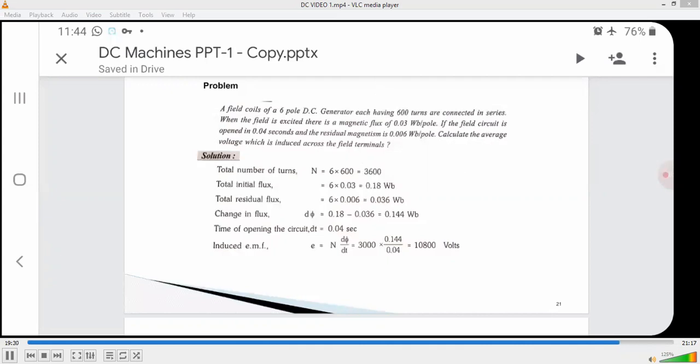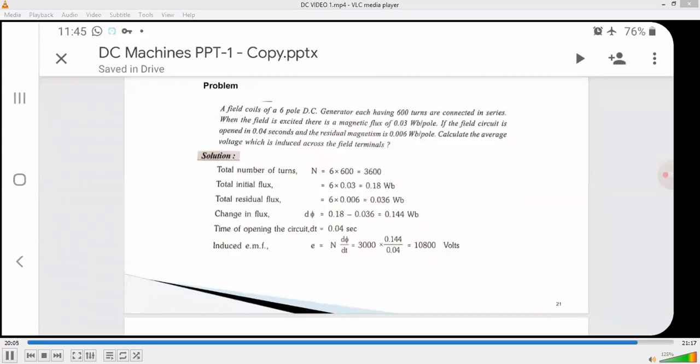Now the total initial flux: what is given in the problem? When the field is excited, there is a magnetic flux of 0.03 Weber per pole, and it has 6 poles. So the total flux is equal to 6 into 0.03, that is equal to 0.18 Weber. Similarly, the total residual flux is equal to 6 poles into 0.006 Weber.